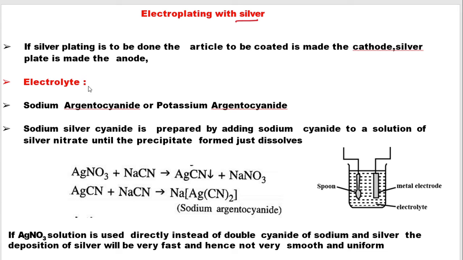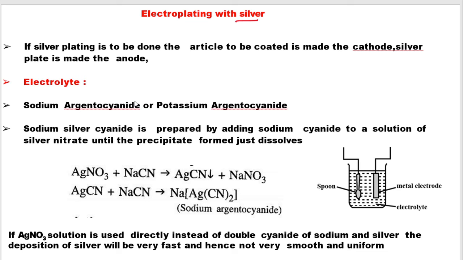For that we need an electrolyte, that is, we will use sodium argentocyanide or potassium argentocyanide as my electrolyte. We cannot directly use a simpler silver salt, because the simpler salt will itself take part in the reaction and the deposition of silver will be very fast, so there would be no smoothness and uniformity when the electroplating occurs.